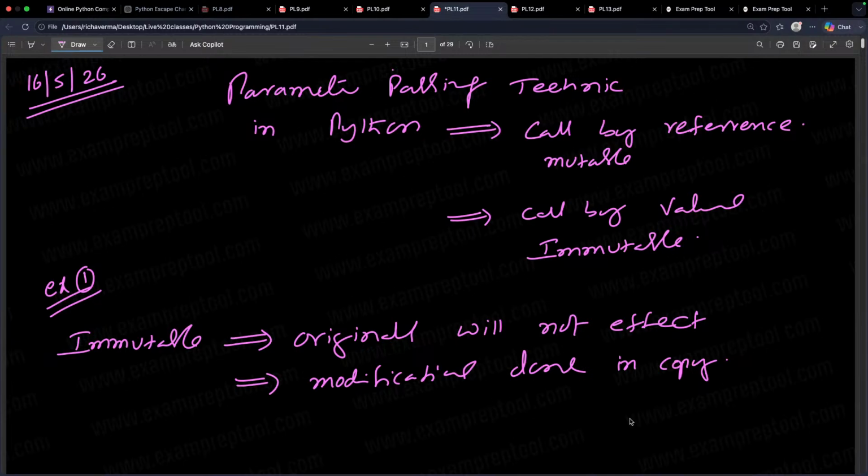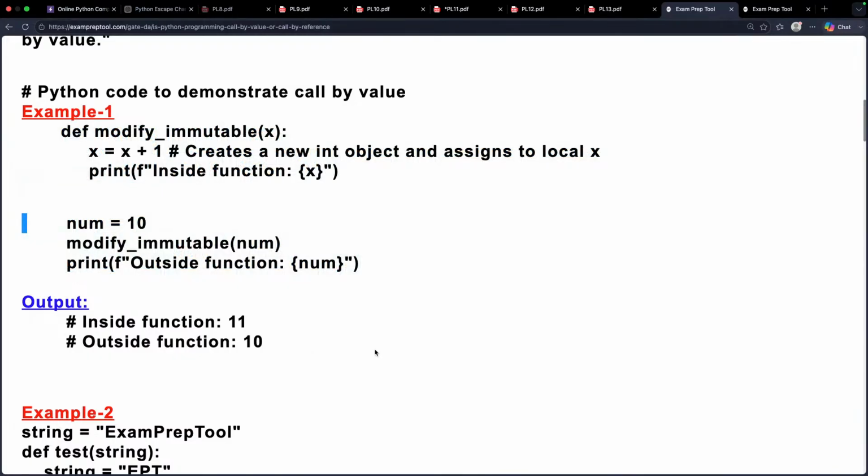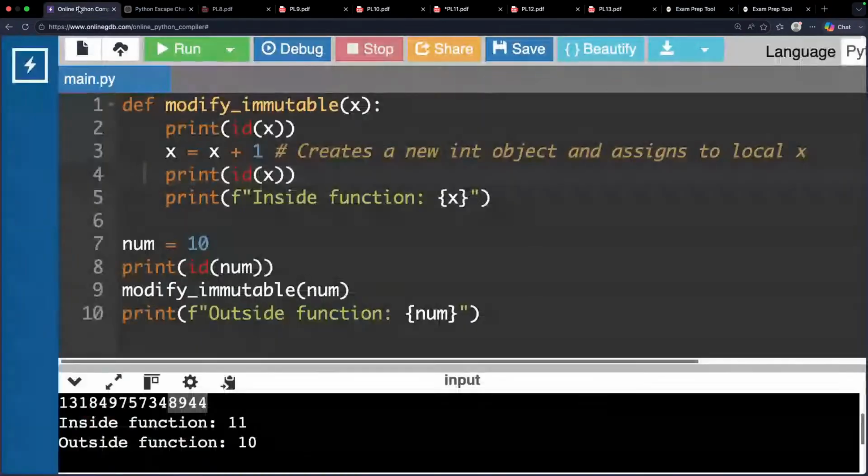Right, fine. So this is the one example I have given. One example I have shown also. This is the story. If you see the output, I already printed also. I already executed also.